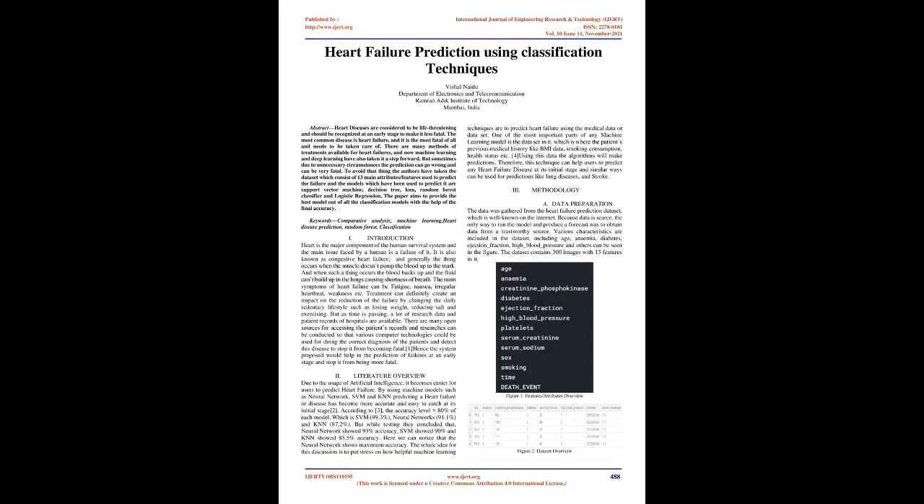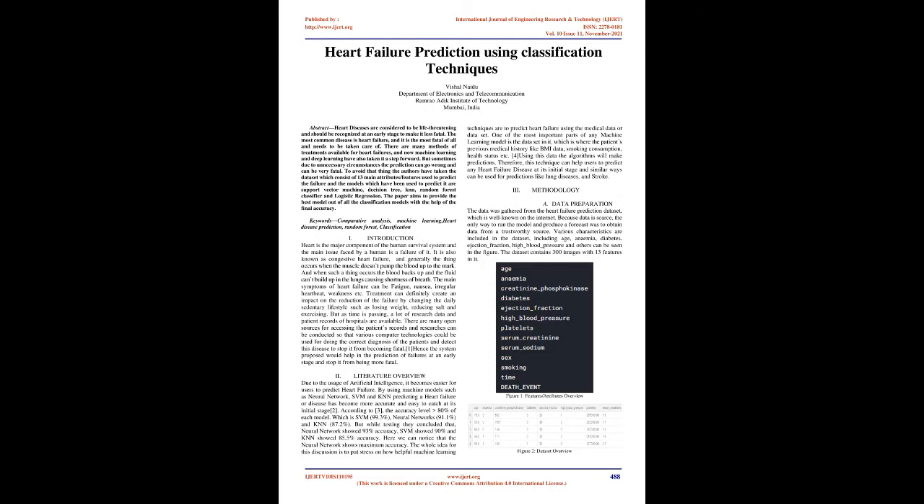But as time is passing, a lot of research data and patient records of hospitals are available. There are many open sources for accessing patient records, and research can be conducted so that various computer technologies could be used for correct diagnosis of patients and to detect this disease and stop it from becoming a fatal one. Hence the proposed system would help in the prediction of heart failure at an early stage and stop it from being more fatal.